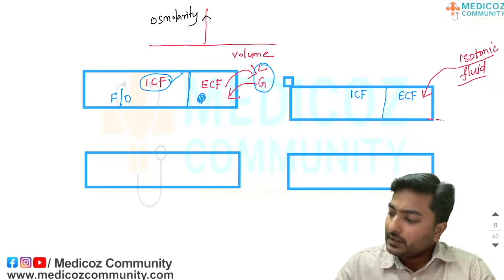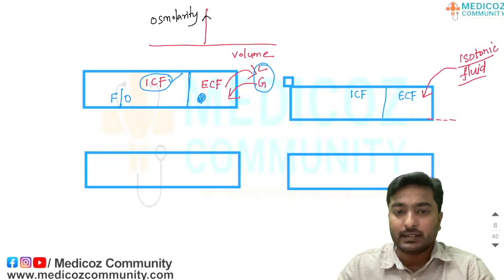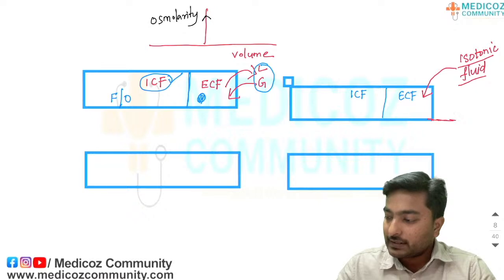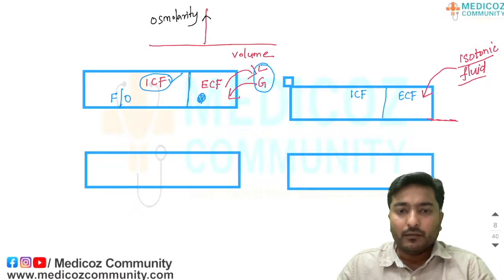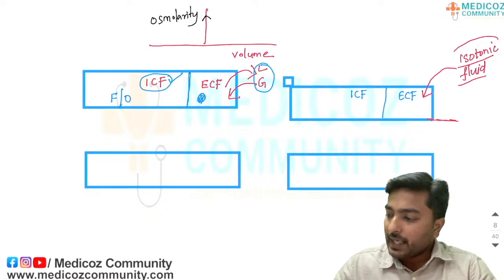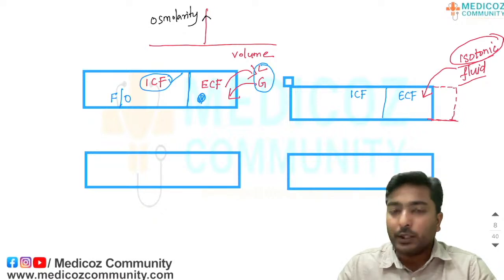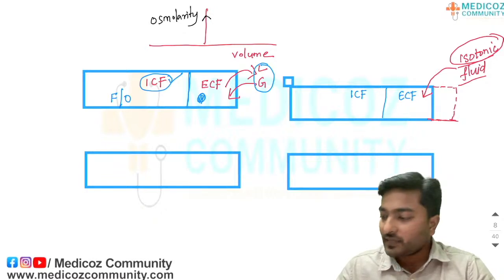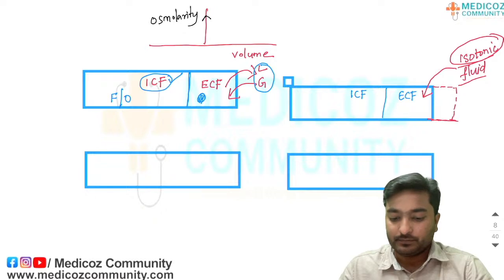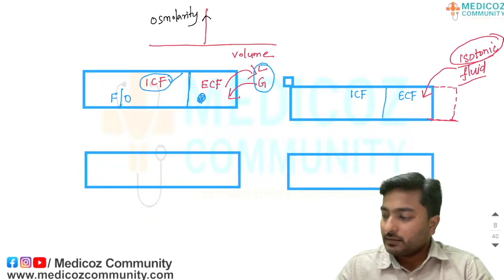Definitely the volume on the x axis will rise, yes, because we are adding some amount of fluid to the extracellular fluid compartment. So obviously our x axis will expand. Now tell me, what will happen to the osmolarity? Will it change? No, because we are adding only isotonic fluid, right? So there won't be any change in the osmolarity of the ECF. So the newly adapted volume of the ECF is this much. Okay, clear on this point?